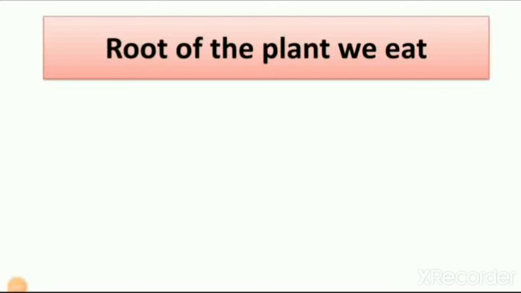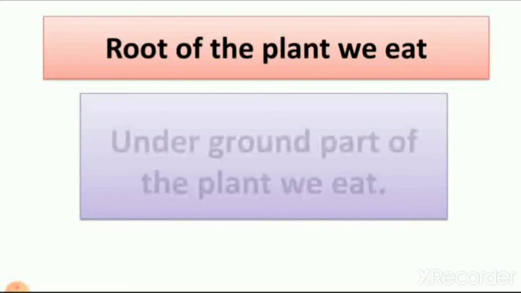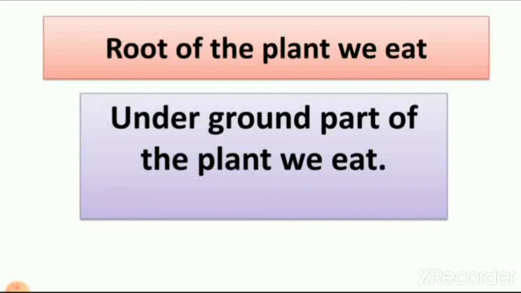First, when we grow plants, they start growing from seed, and the first part of the plant which starts growing is the root. But where do roots grow? Underground. The underground part of the plant which we eat as a vegetable. When we grow a plant, we can see the stem, the leaf, and the fruit of the plant, but we cannot see the root.